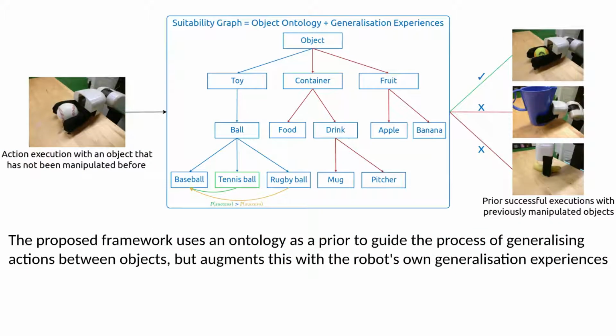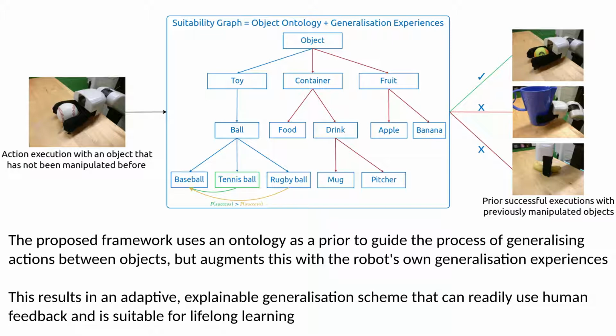Our proposed framework uses an ontology as prior knowledge that guides how actions are generalized between objects, but augments the graph of relations with the robot's own experiences. This results in an adaptive and explainable generalization scheme that is suitable for lifelong learning and can benefit from direct human feedback.